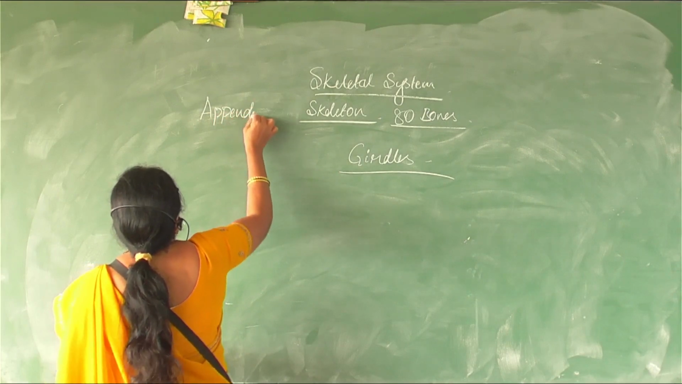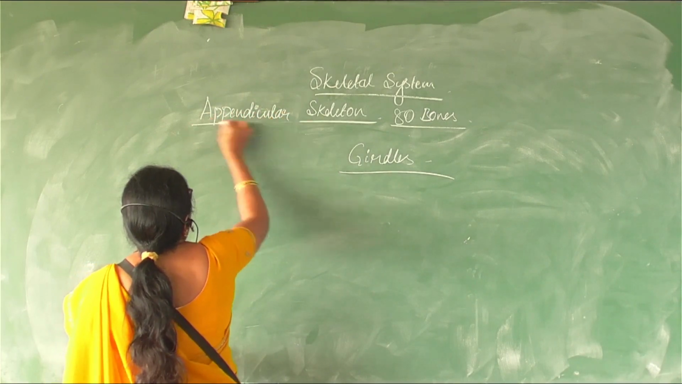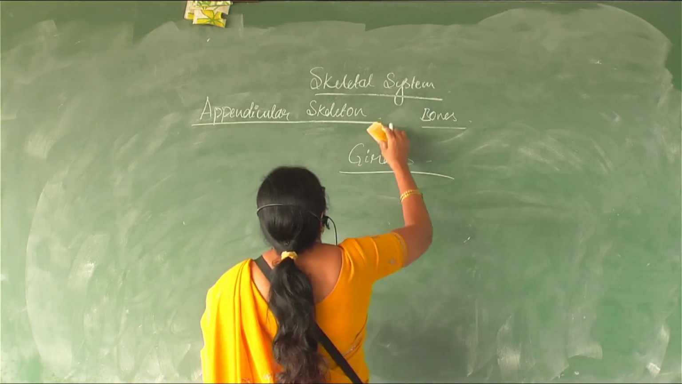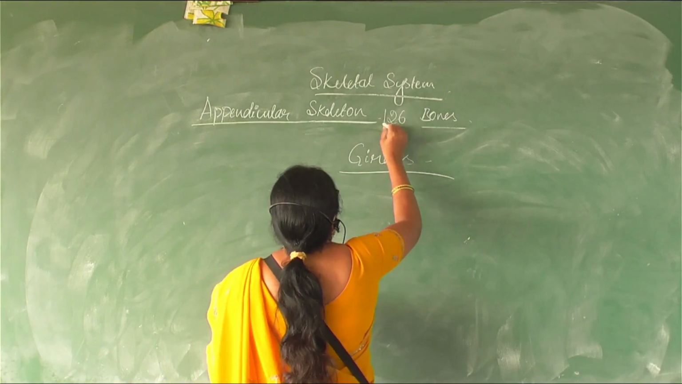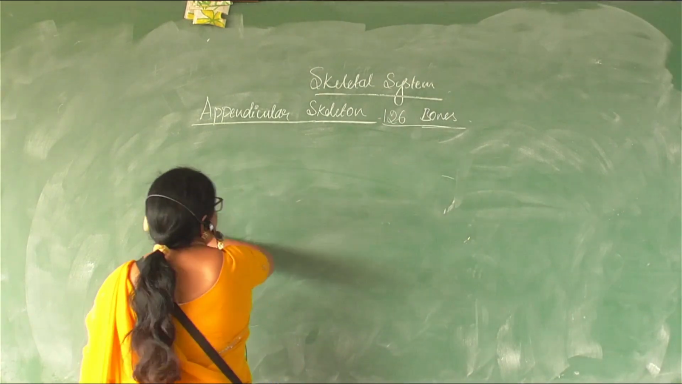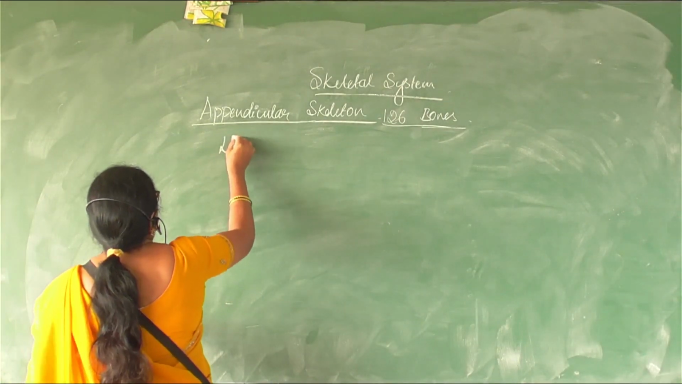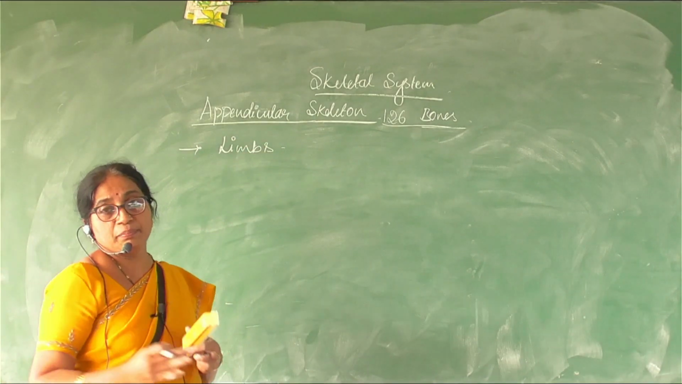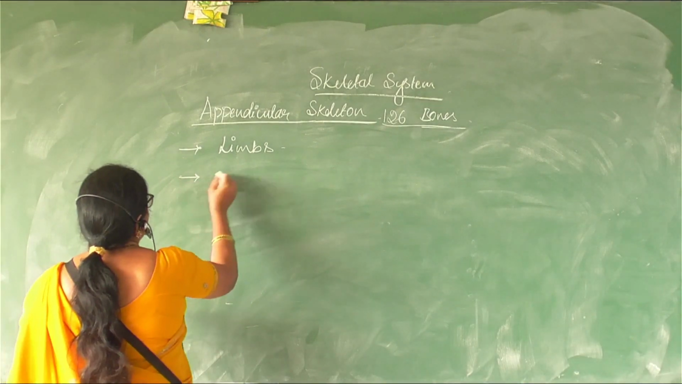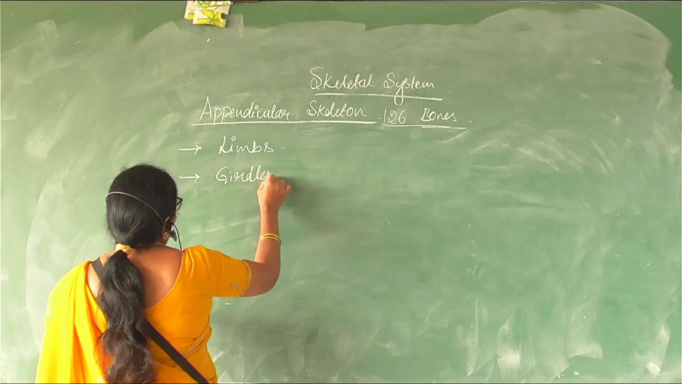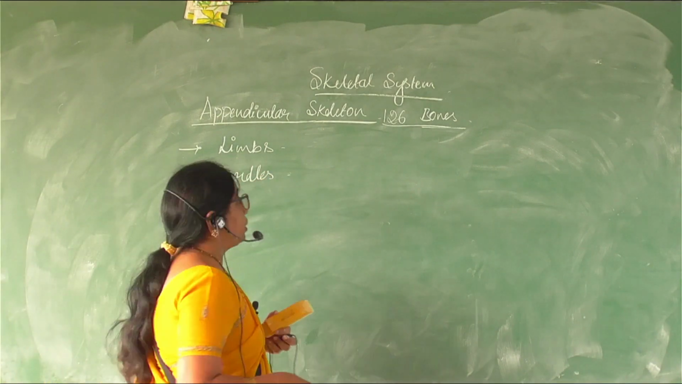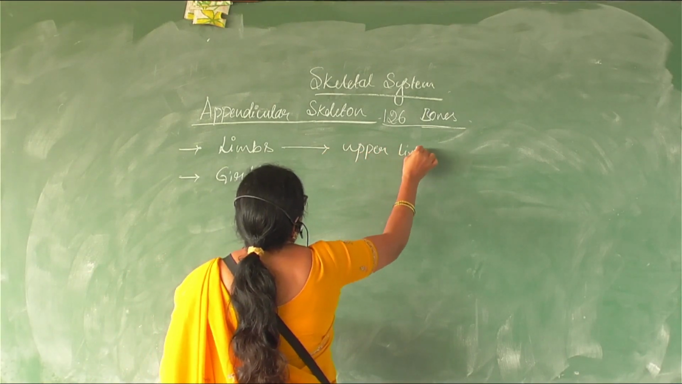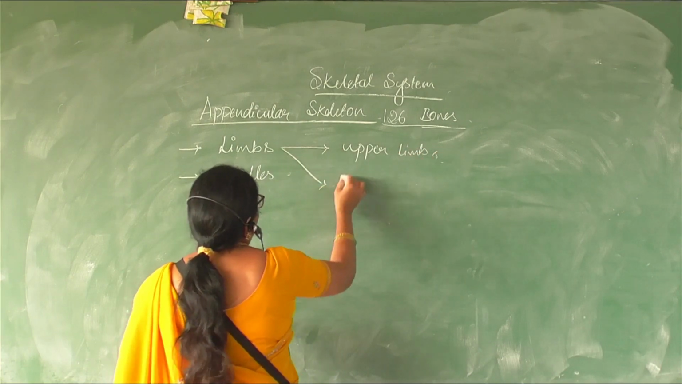Appendicular skeleton, right? The appendicular skeleton comprises how many bones? 126 bones. So this comprises the limbs, and these limbs are attached to the main axis of the body with the help of girdles. So under limbs we have upper limbs and lower limbs.